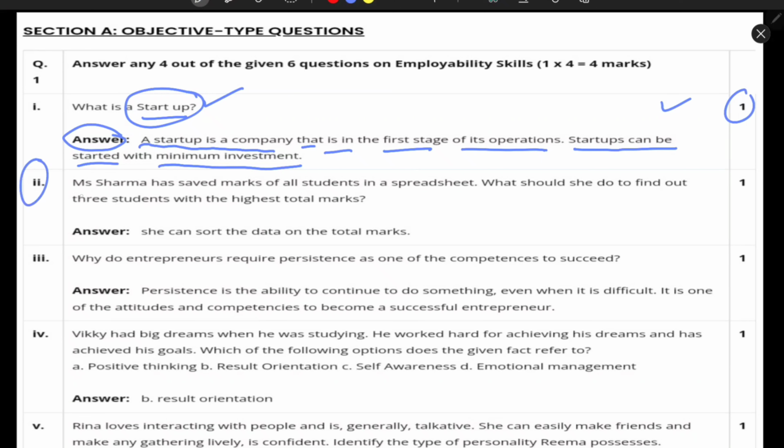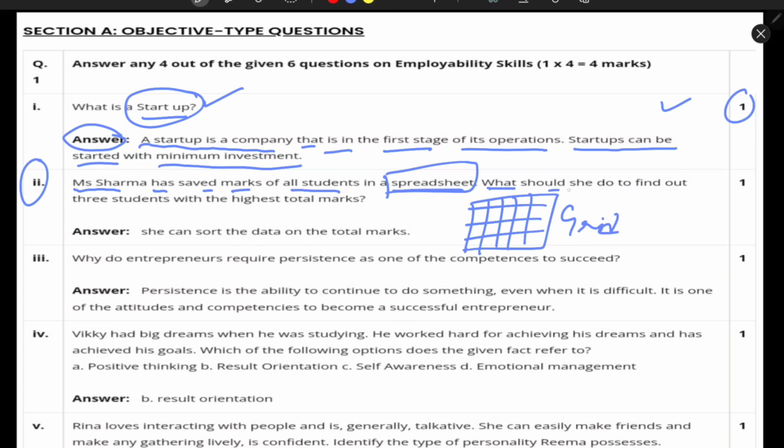And the next question is, Miss Sharma has saved marks of all students in the spreadsheet. Spreadsheet means in the form of table, and you can say in the form of Excel sheet, right? Grid form also you can say. So what should she do to find out 3 students with the highest total marks?